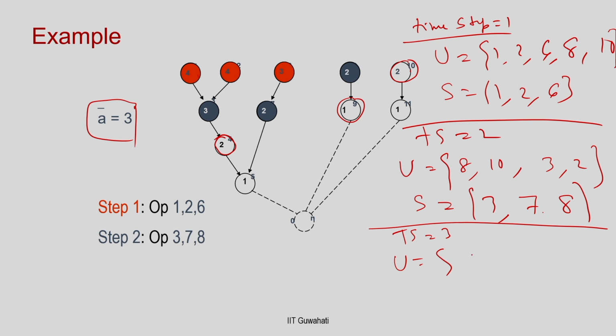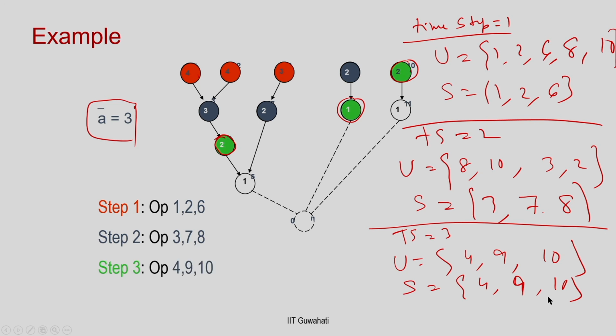So, my u is basically 4, 9 and 10. There are 3 nodes and I can select 3, so I am going to select all of them, because 3 resources are available. I schedule these 3 nodes in timestamp 3.